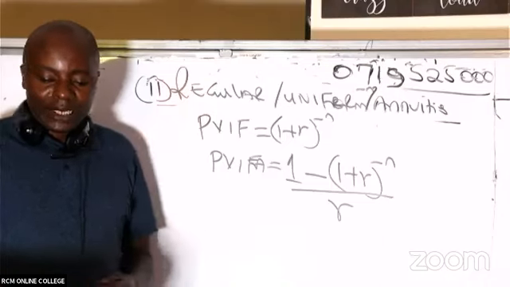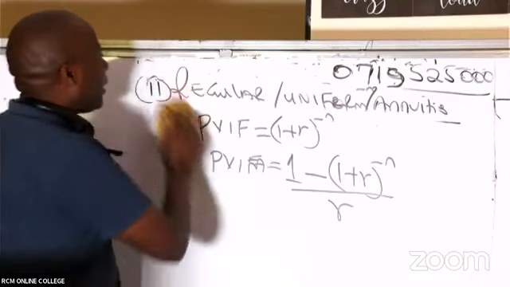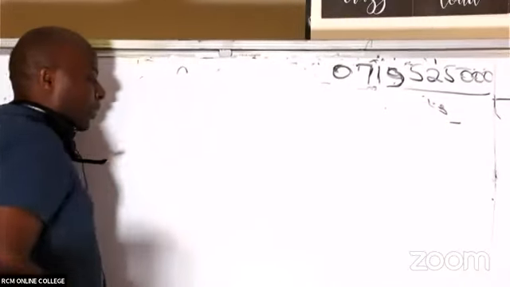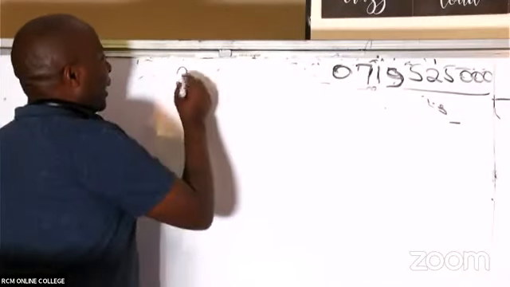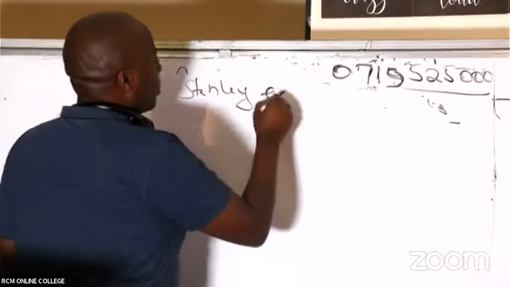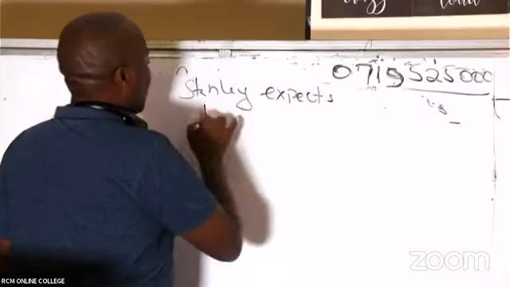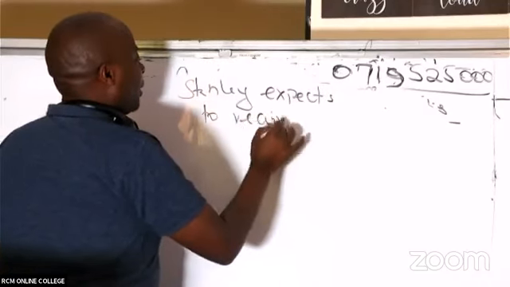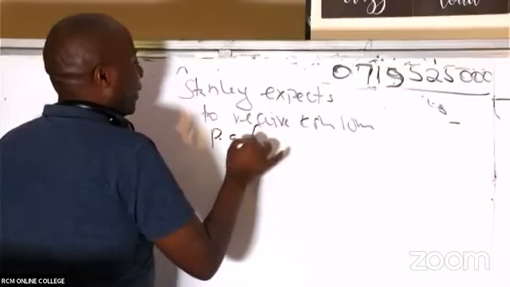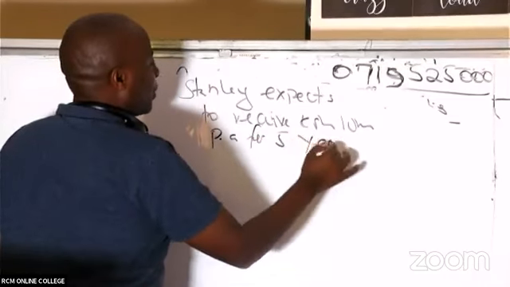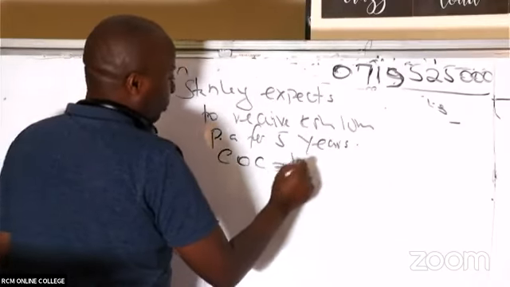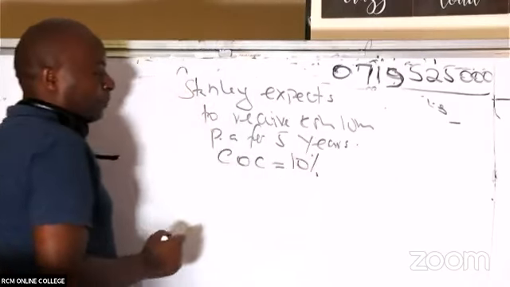Let's assume Stanley. Stanley is a great ninja. Let's look at an example of Stanley. Stanley expects to receive Kenya shillings 10 million per annum for 5 years, and the cost of capital is 10%.